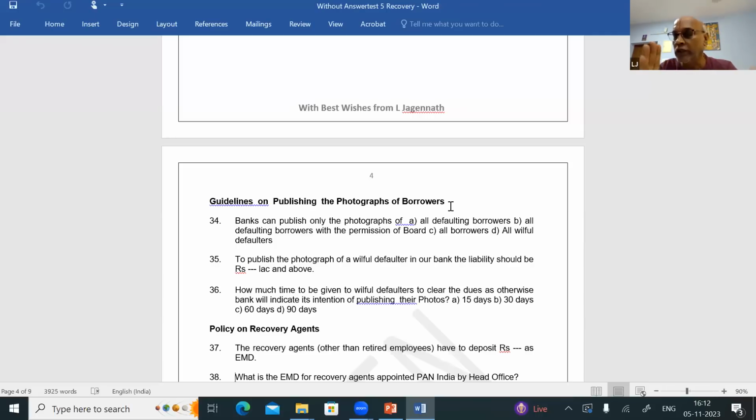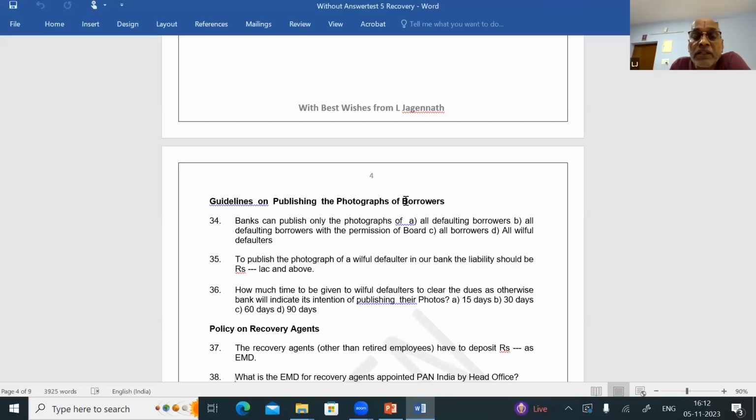So this is the willful defaulter, I told you. Non-cooperative borrower, I told you. When to report to CRILC and CIC, I told you. As per RBI guidelines, irrespective of the liability, willful defaulters' photographs can be published. In our bank, we have taken a decision: 10 lakhs and above, and the circle DGM has to give the permission.